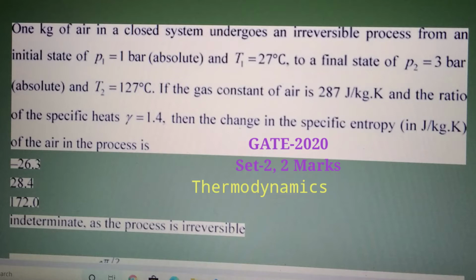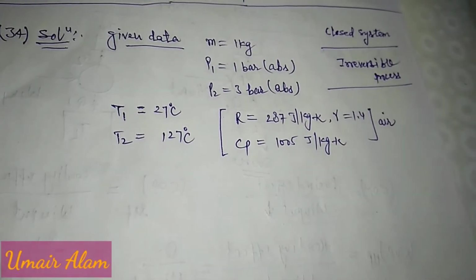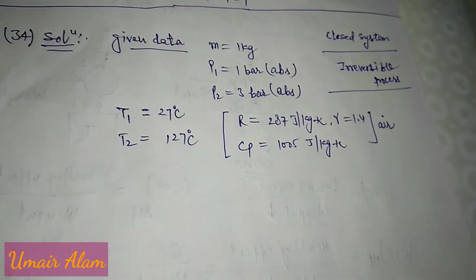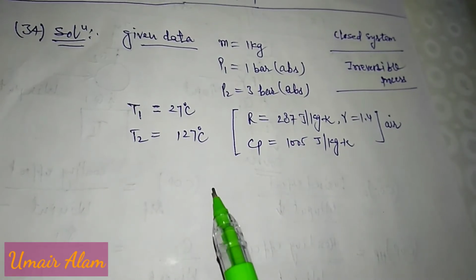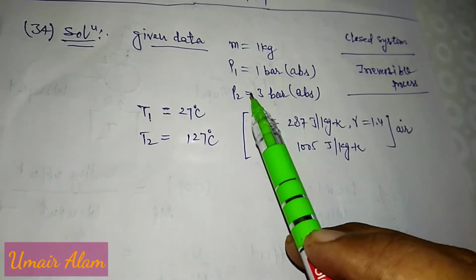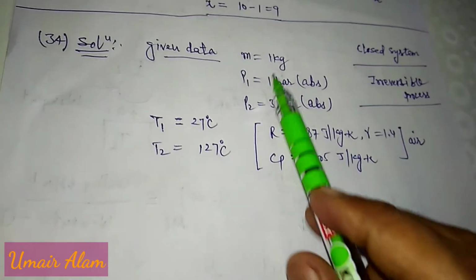So P1, P2, T1, T2 are given to us, and we have to calculate the change in specific entropy. It is an irreversible process, and we have four options. Now we are going to solve question number 34. The given data is m equal to 1 kg.